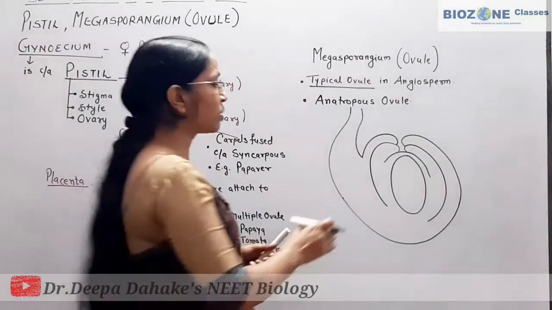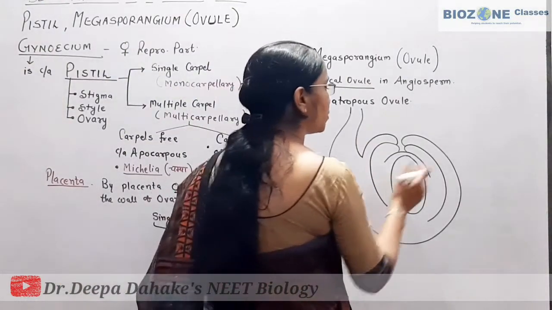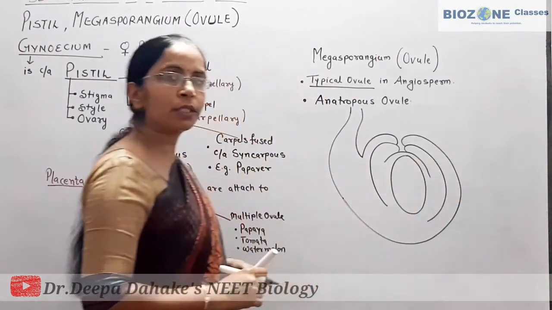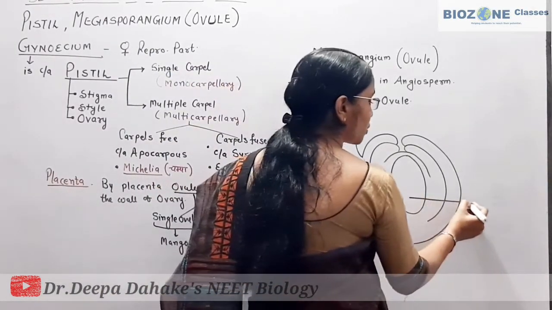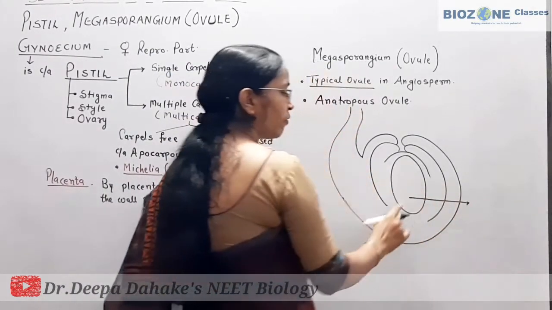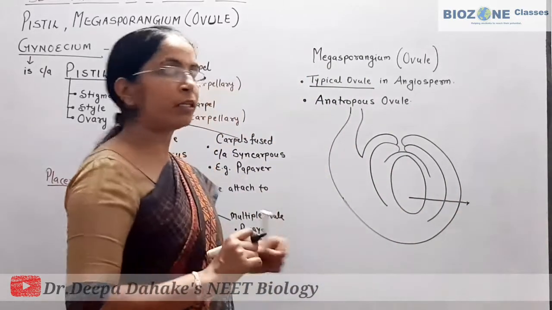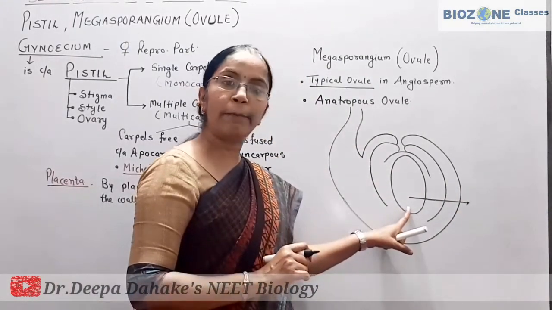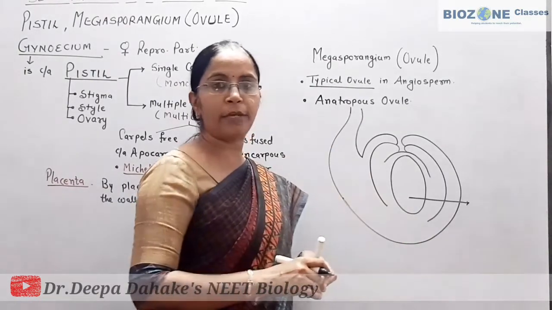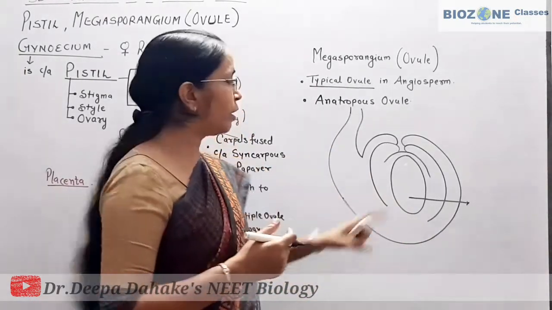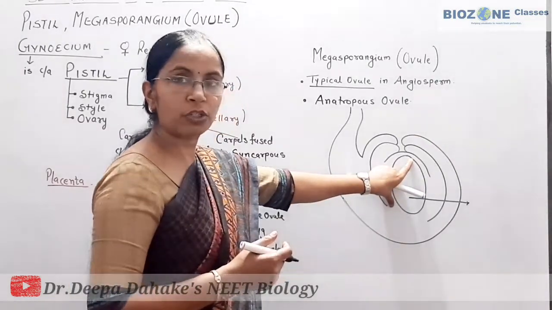Now we come towards the structure. We always begin from the center towards the outer side. Exactly in the center of the ovule, one structure is there. Here we are not going into the internal structure of this embryo sac or female gametophyte, because when we study the female gametophyte, you will automatically know what this structure represents.